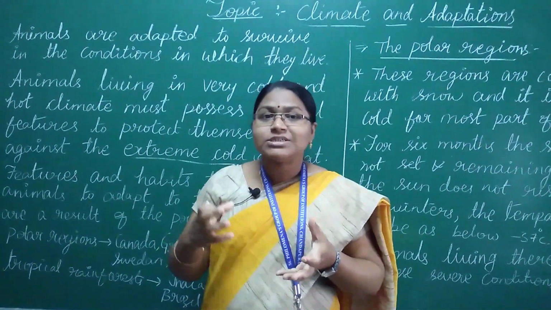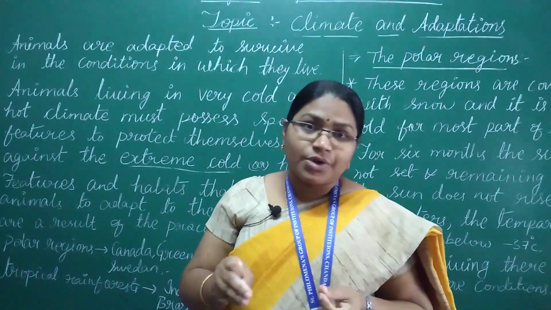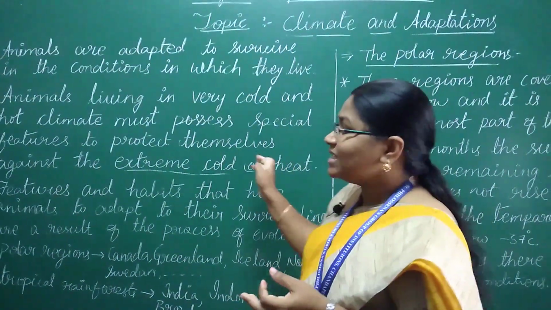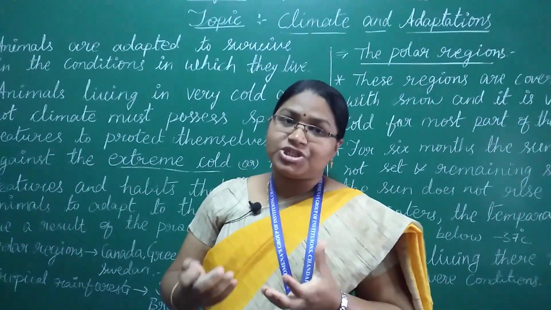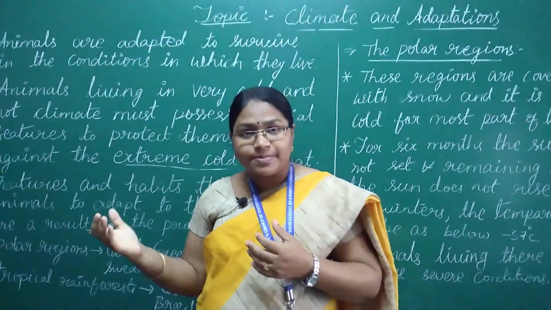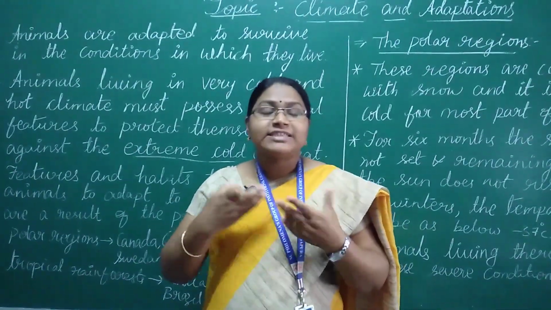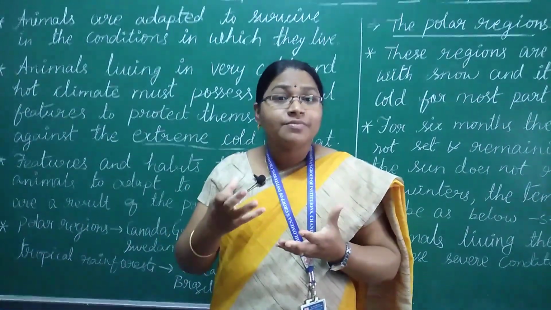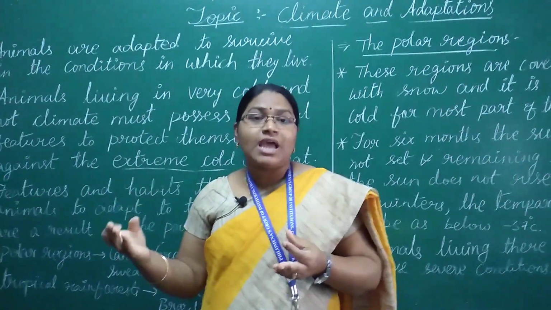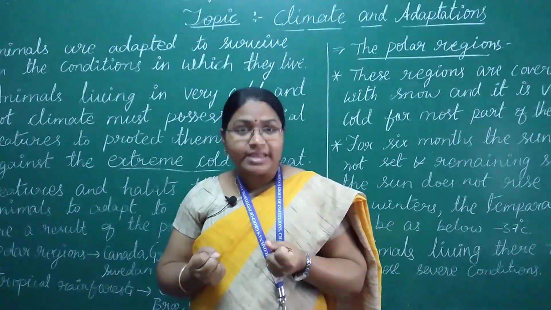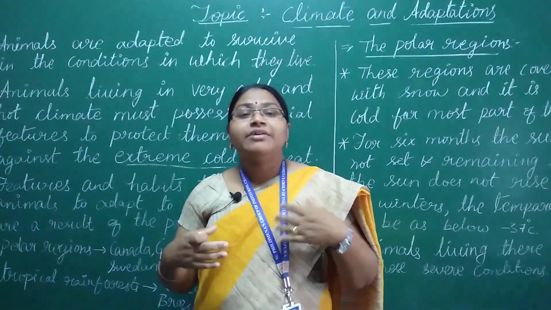So these are some features that help the polar bear survive in extreme cold conditions. Next, heat: for example, during very hot conditions, some birds migrate from one place to another. They have to survive, escape and overcome these climatic conditions to live a secure and healthy life and to get food. That's why they migrate from one place to another to survive.